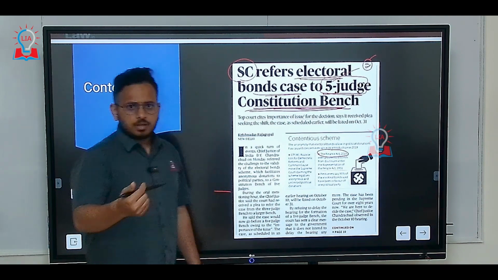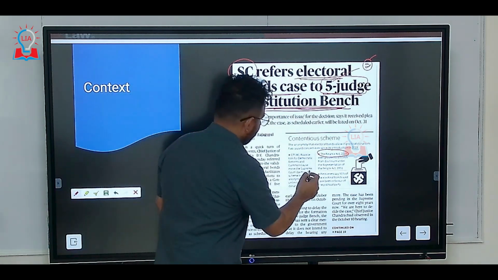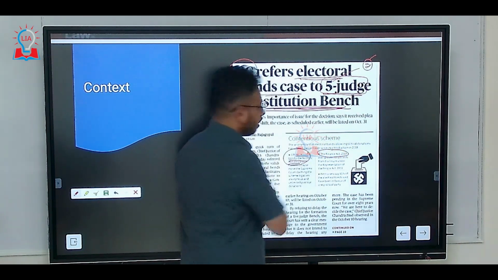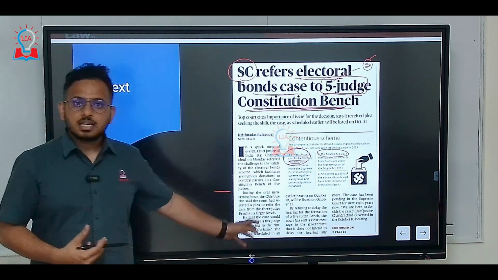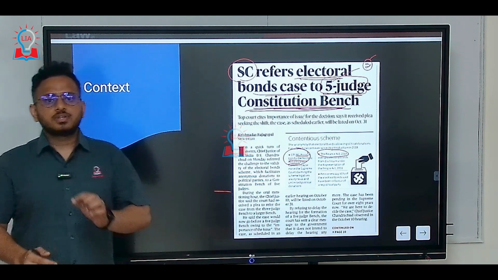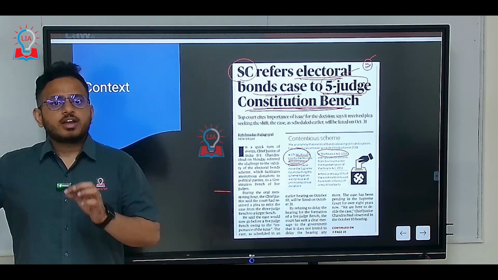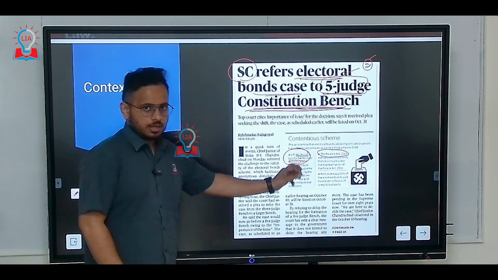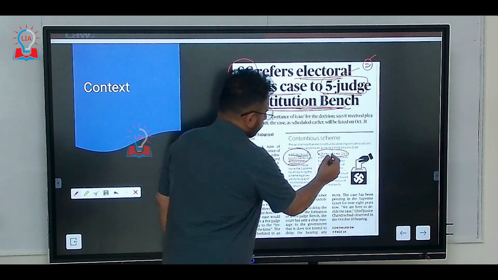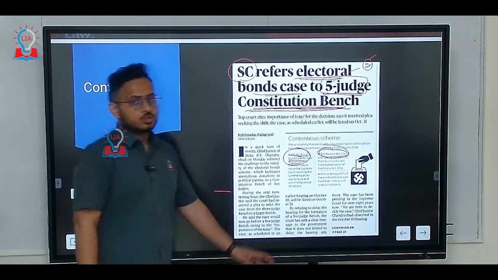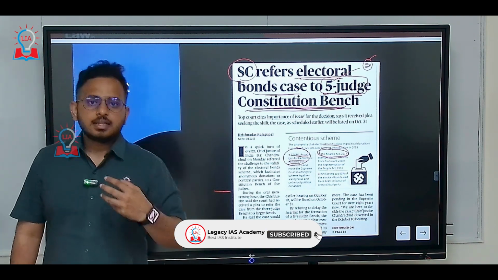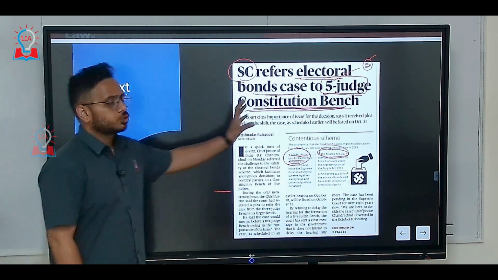An organization called ADR, Association for Democratic Reforms, felt that these electoral bonds violate transparency and affect the basic structure of the constitution, that is, free and fair elections, and they raised a complaint in the Supreme Court. This happened in 2018, since the electoral bonds were introduced in 2017, and in 2023 the Supreme Court referred this issue to the constitution bench.